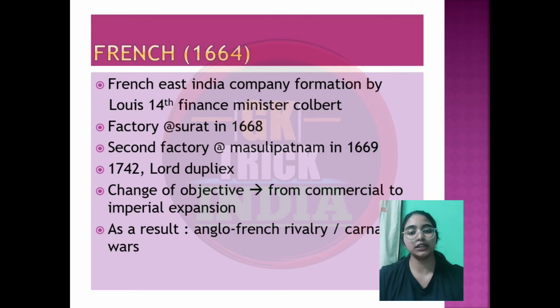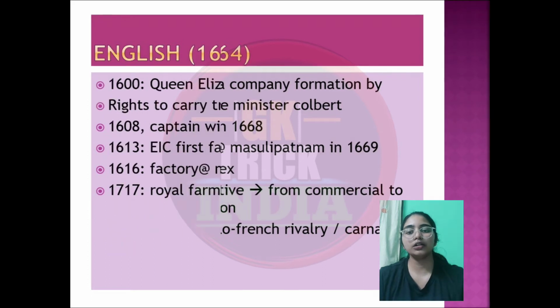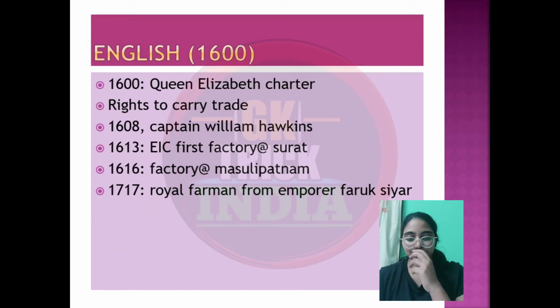This War of Austrian Succession was a fight between the English and the French, which was happening on Indian soil for supremacy. There are three Carnatic Wars. The First Carnatic War was from 1746 to 48, the second from 1749 to 54, the third 1758 to 1763. We're going to talk about all three wars in detail. But before that, we're going to talk about the English East India Company, how it actually came to India, how it all started.